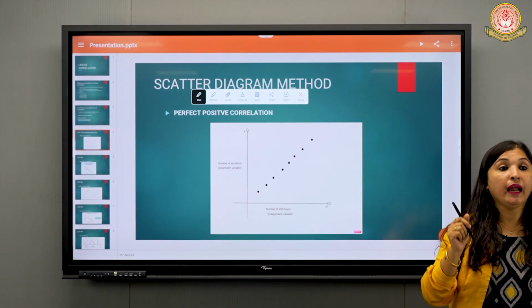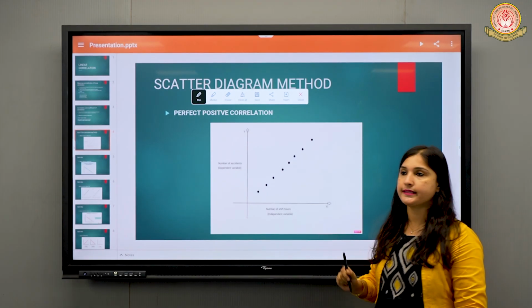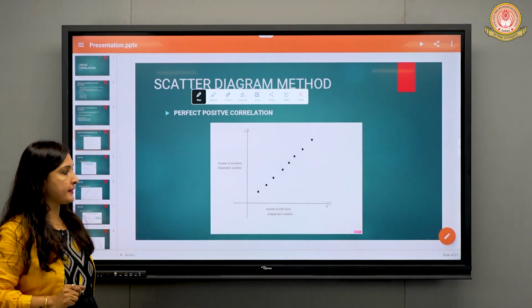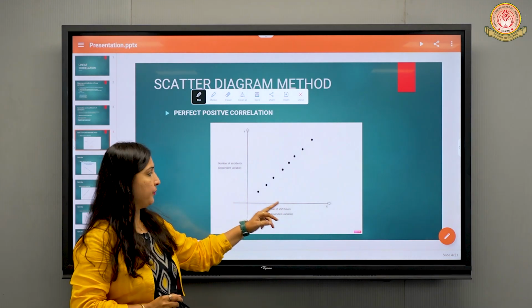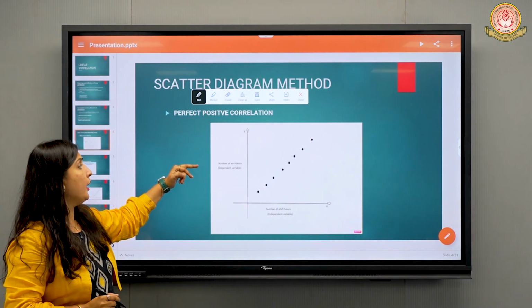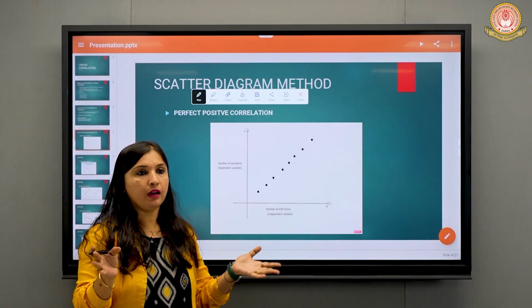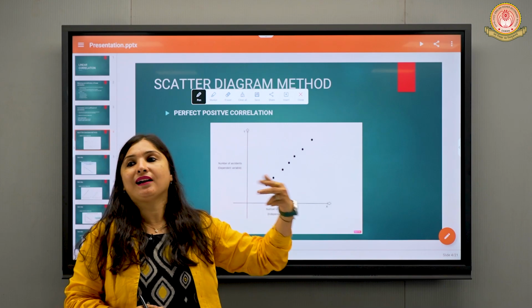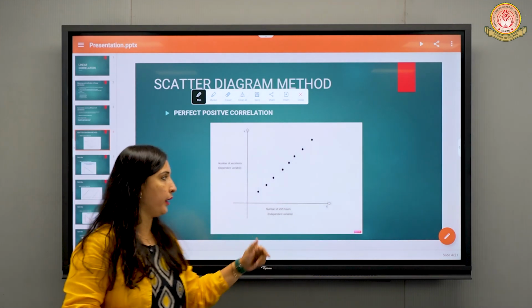All the independent variables will be marked on the x-axis and all the dependent variables will be marked on the y-axis. Here it is written, number of shift hours, and here, number of accidents, meaning persons working in a factory. How many hours they are working in the factory and what are the chances of getting accidents in that factory, that is given over here.